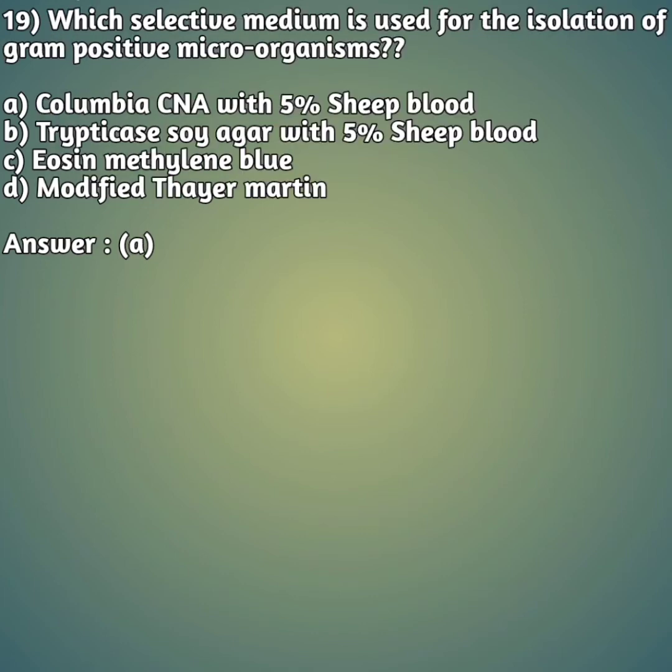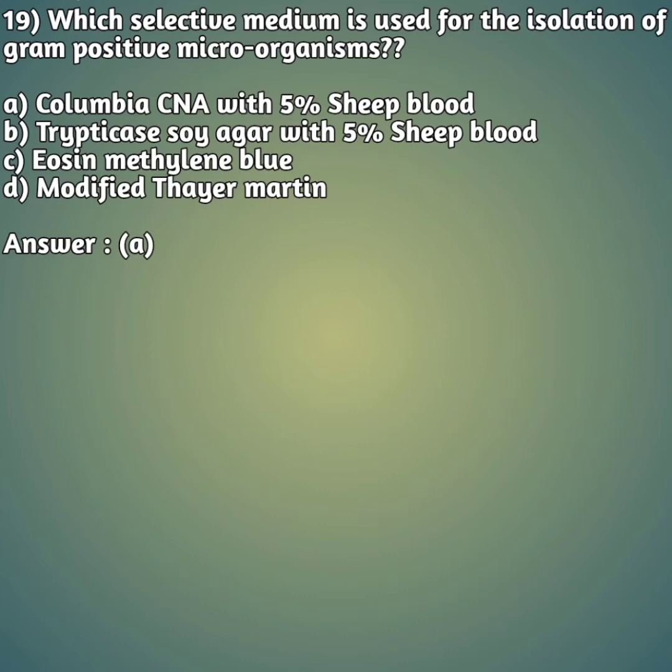Which selective medium is used for the isolation of gram-positive microorganisms? So friends, focus here. They are asking gram-positive microorganisms. So you have to get a first clarification between gram-negative and gram-positive bacteria. Okay, they are asking about gram-positive bacteria. Don't get confused by identifying it as a gram-negative one. Option A, Columbia CNA with 5% sheep blood.